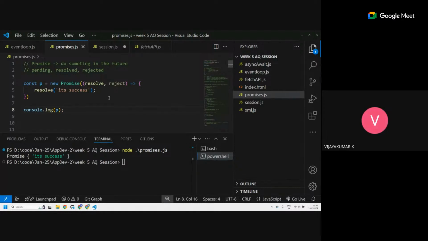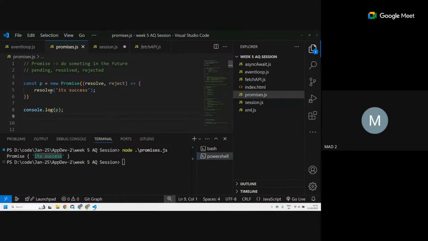Okay, so it says console.log p is a promise. The value of it is a success. What is the condition of resolve here right now? It's doing nothing. It's just executing. It's saying, okay, it's resolved. That's it. If you would have written reject, it would have printed the same thing, but the status would be rejected. Could you do that once? Not right now, not with this code. I'll show it later when we use dot then dot catch.